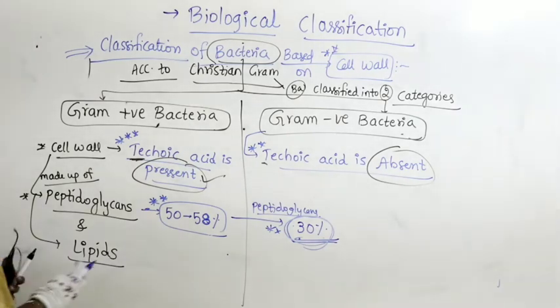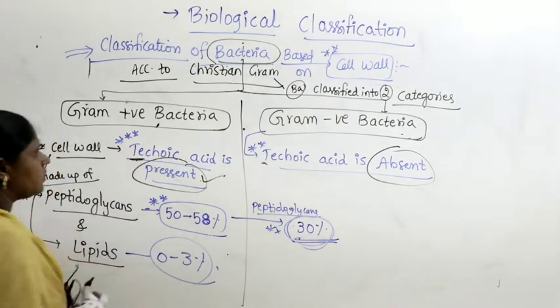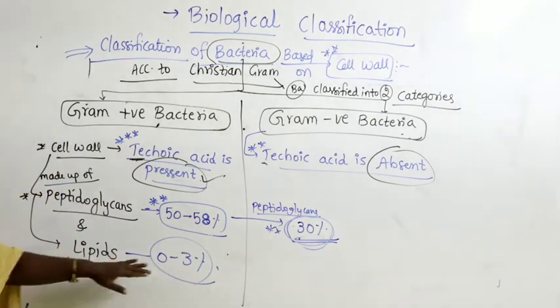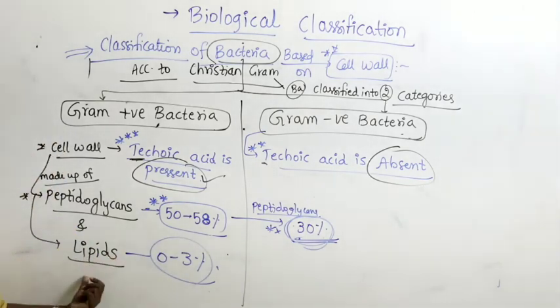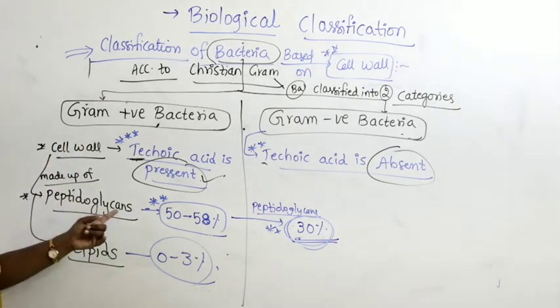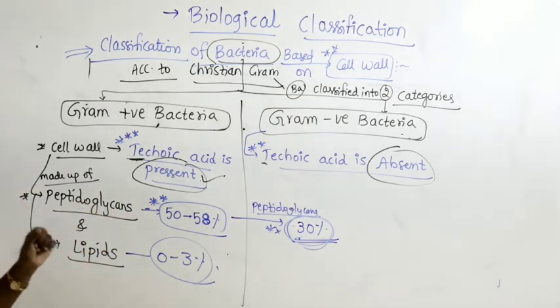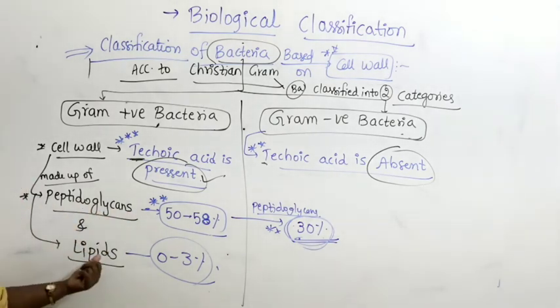But if you look at the composition of the lipids, it's only 0 to 3%. It's the lipid percentage, you have to remember. So gram positive bacteria contain more peptidoglycans, up to 58%, and very little lipids, only 0 to 3%.